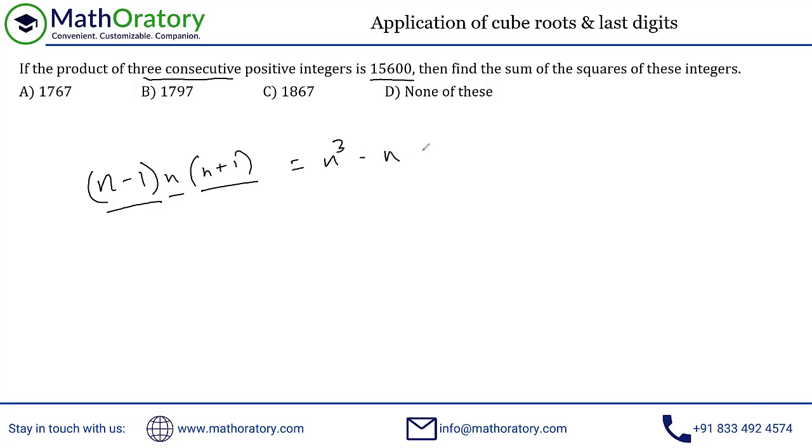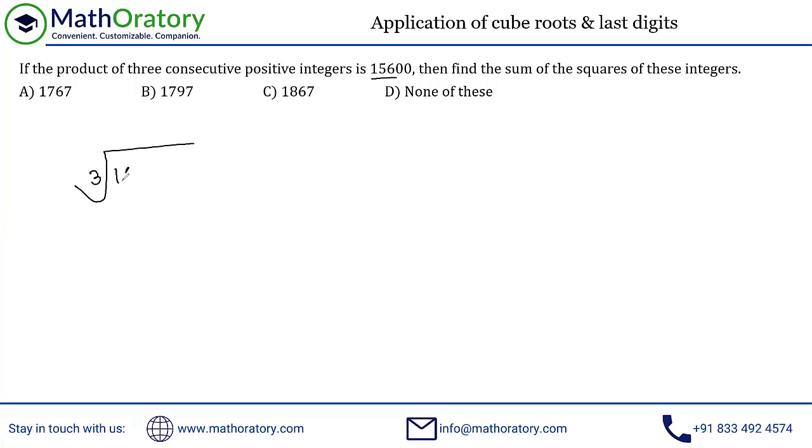So I hope you can observe that this n cube minus n will be pretty close to n cube, because n cube is much larger for bigger numbers compared to n. For example, even if you take something like 10 cube minus 10, this is almost 10 cube, right? It's 1000 minus 10. We are going to utilize this idea. So first of all, my target is to take an approximate cube root of this number. Just observe this 1000 part.